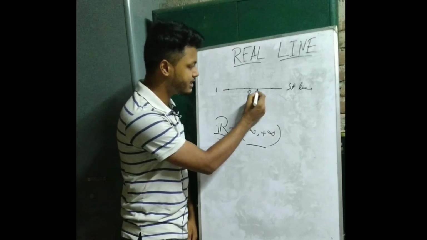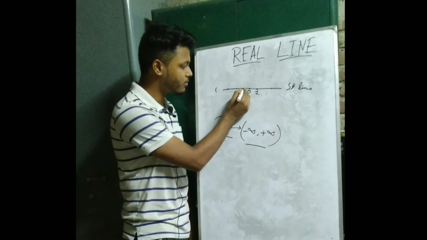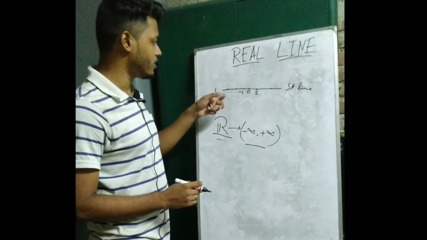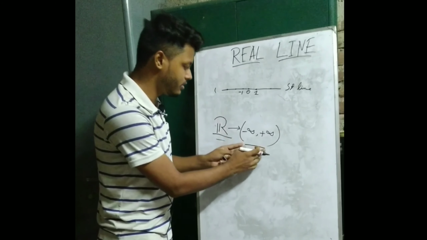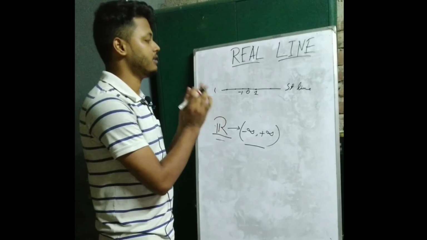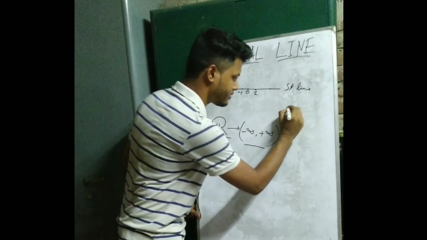Similarly, we can assign this point the real number 1, and this point the real number -1. In this way, for each point on this line, we give one unique real number from this set. The outcome of this mapping is the real line.